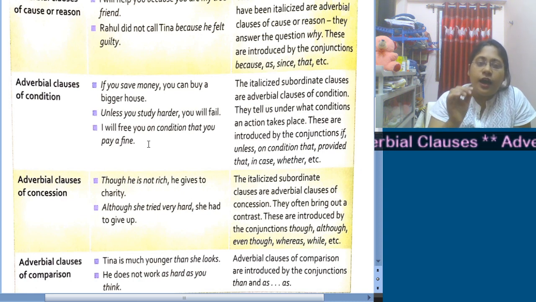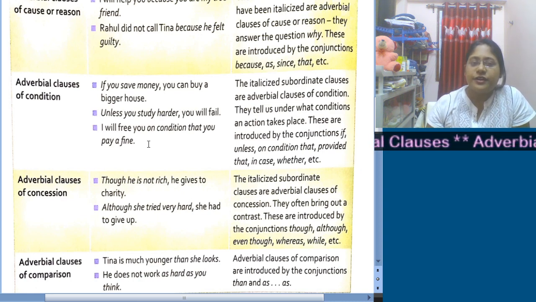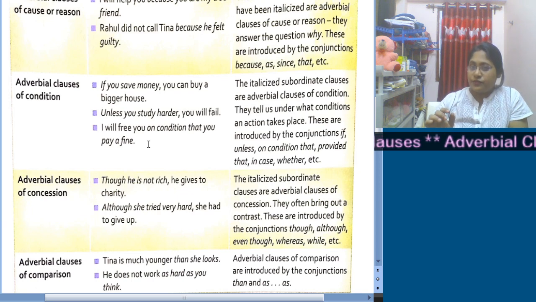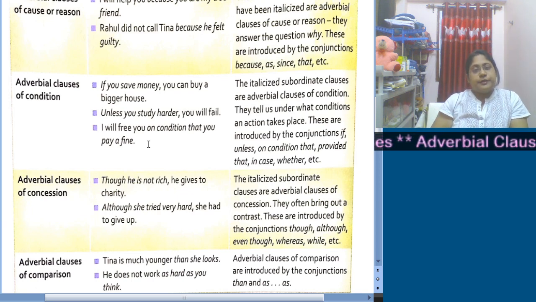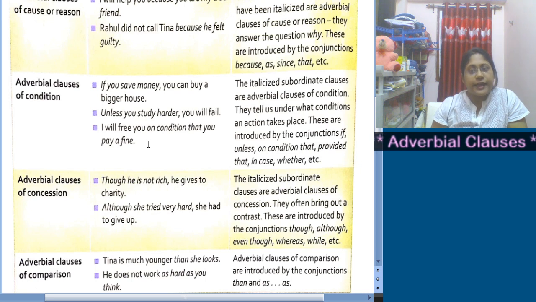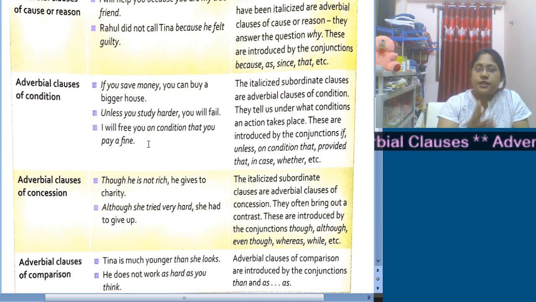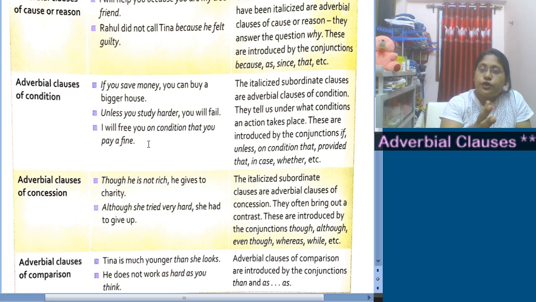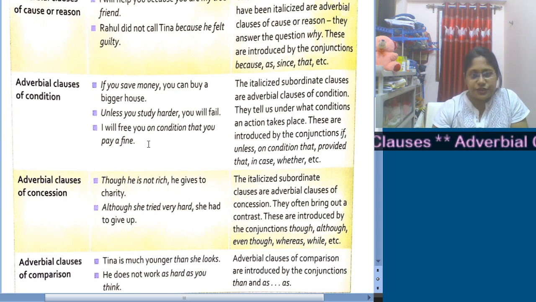Next comes, although he tried very hard, he had to give up. Generally if we keep on trying hard, we definitely get its fruit. But here we find something opposite. That is, although he tried very hard, he had to give up. He could not succeed. So here he could not get success. So here the very word although introduces adverbial clause of concession.